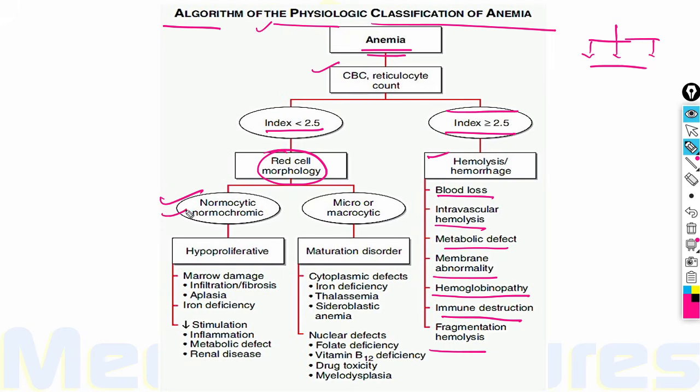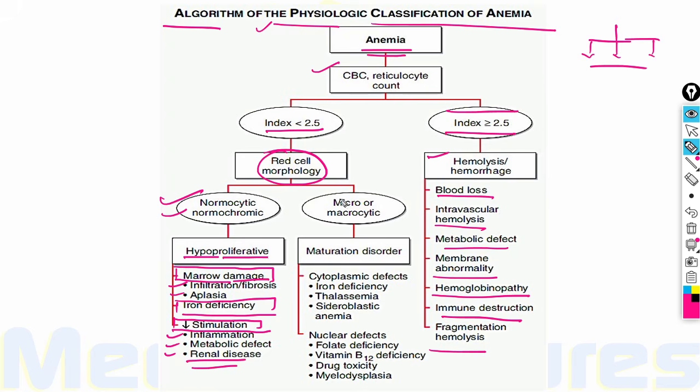If it is normocytic normochromic, we have already discussed in the previous slide, it will be hypoproliferative anemia, which can be either due to marrow damage in cases of infiltration or aplasia, or due to iron deficiency, or there is decreased stimulation by the erythropoietin in cases of inflammation, metabolic defect, or a renal disease.